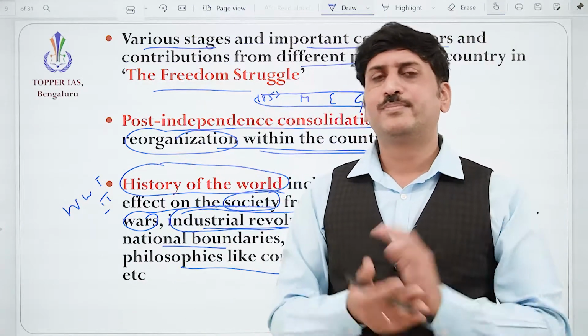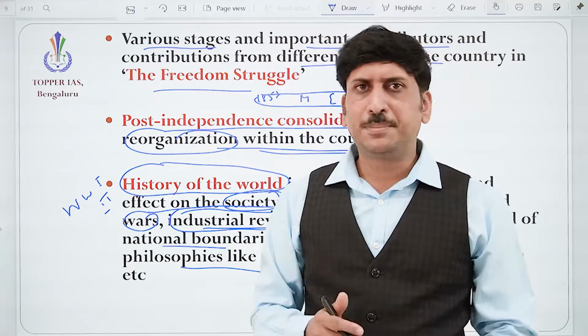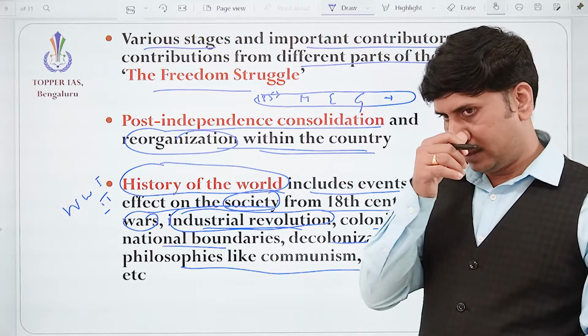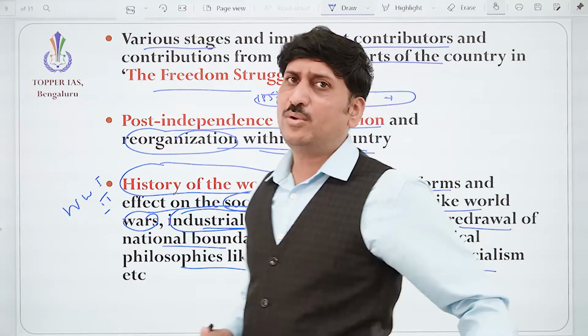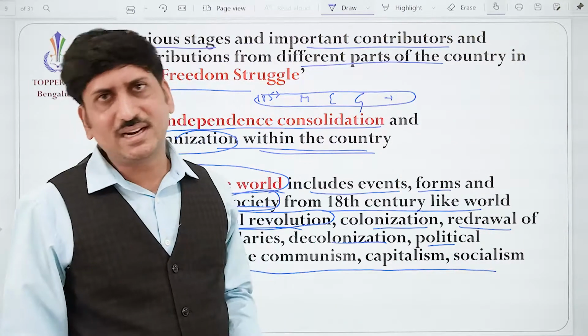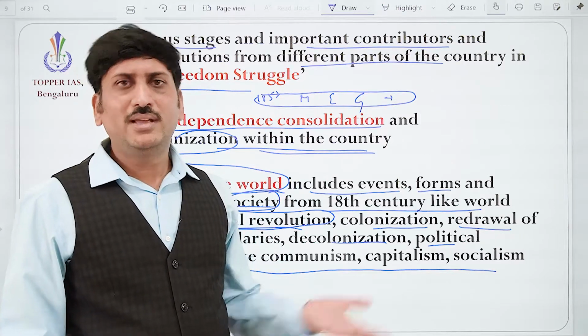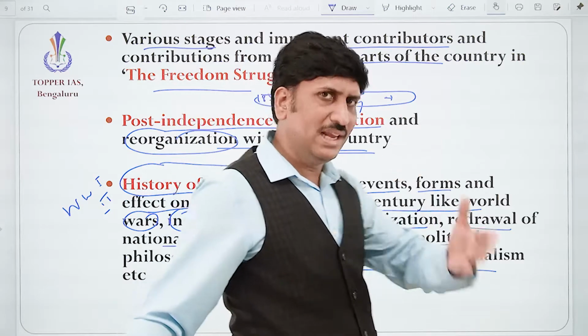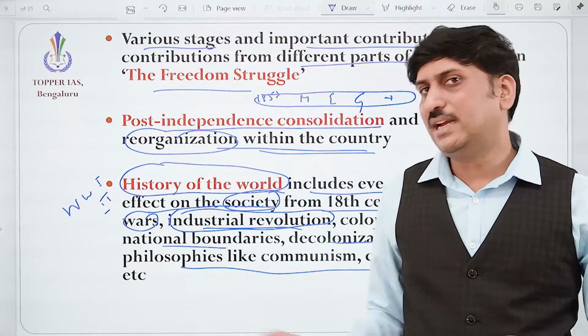All these helped England to start the Industrial Revolution. Why did it happen there only? Why not in other countries, which also had inventions? But why only in England? That we'll study there.